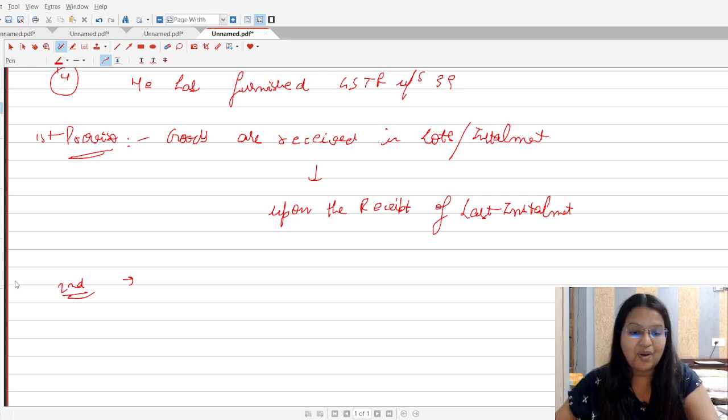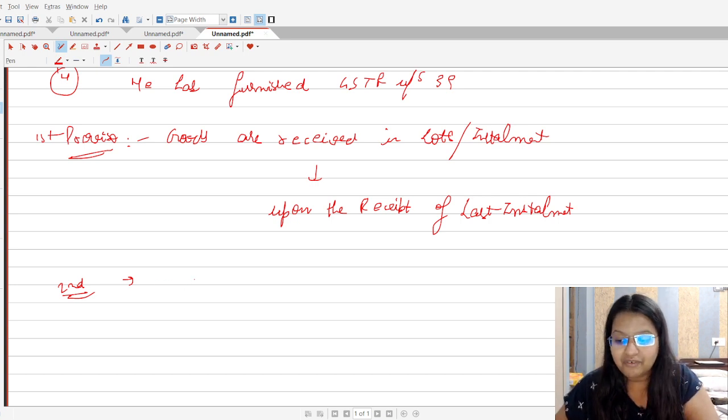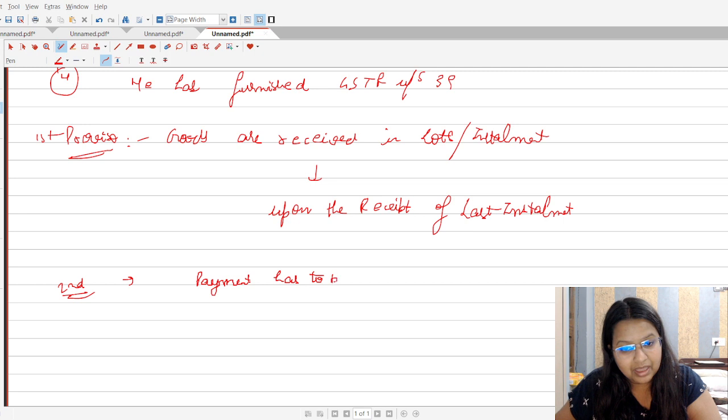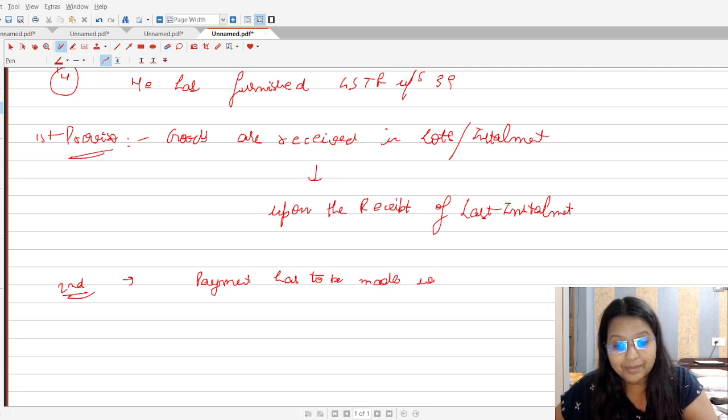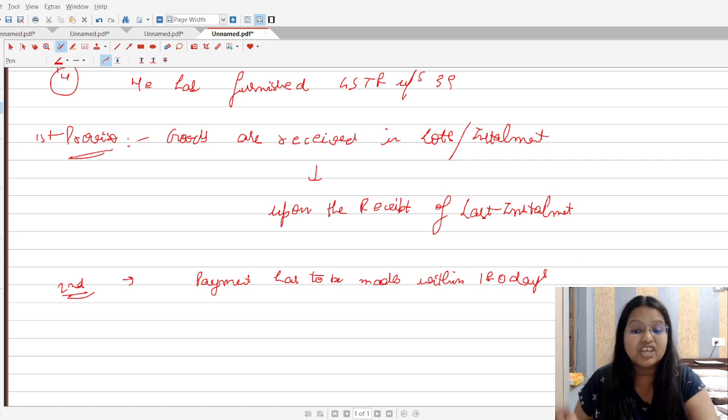So let's talk about it also. In the case of the second proviso, payment has to be made within how many days? Payment has to be made within 180 days. Within 180 days starting from which date? From the date when the person has issued the invoice.